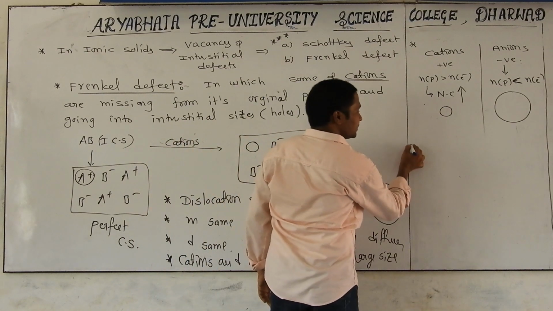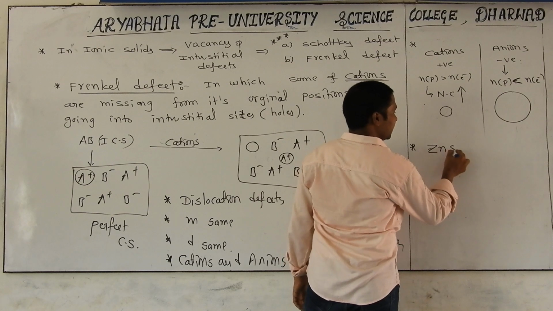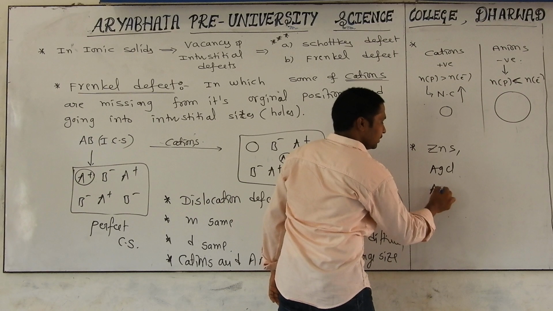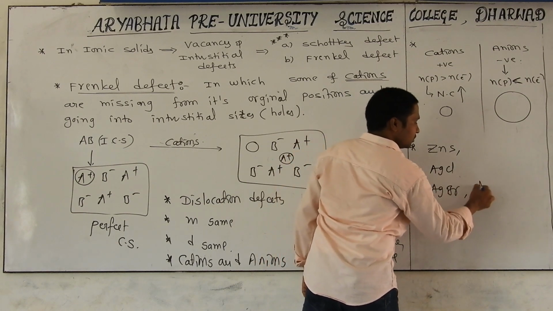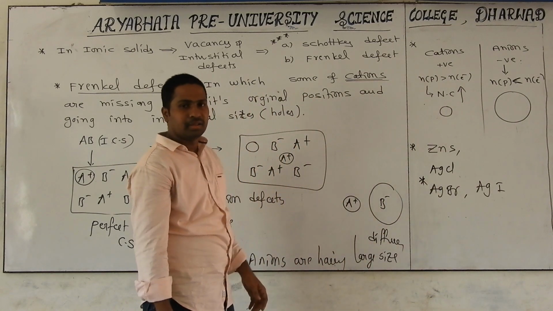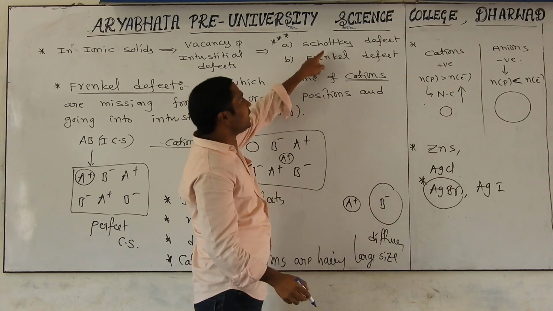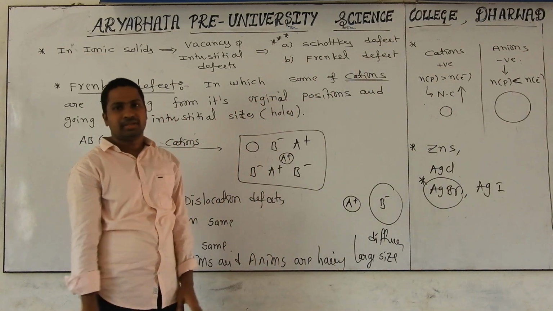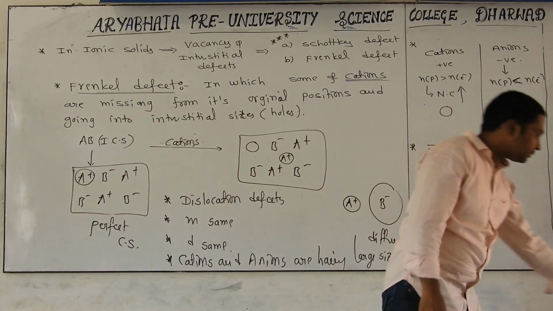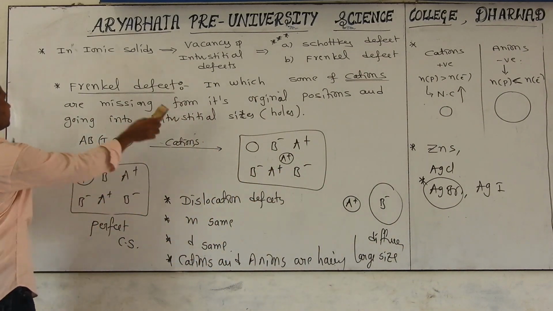And which type of crystals exhibit this Frenkel defect? Generally zinc sulfide, and all silver salts like silver chloride, silver bromide, and silver iodide. That's why in the previous concept I kept a star mark. Silver bromide is something special. It exhibits both Schottky defect as well as Frenkel defect. So you have to understand this very important concept carefully. With this, what have we completed? Stoichiometric defect is over.